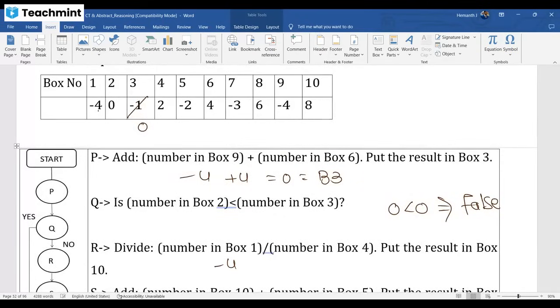Divide the number in box 4 with the 2. The result is minus 2. That is to be updated in box 10, my dear. Box 10 is 8. Update it to minus 2.